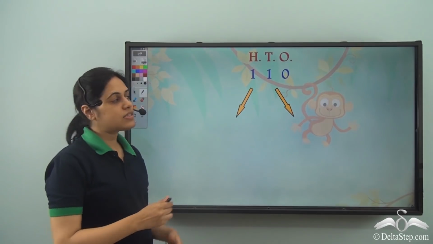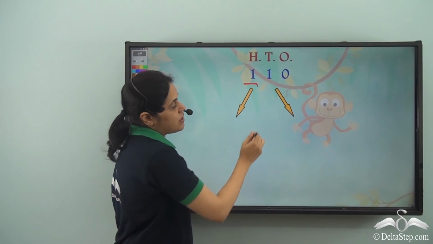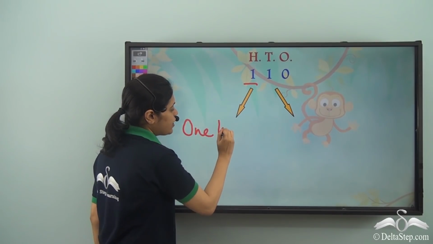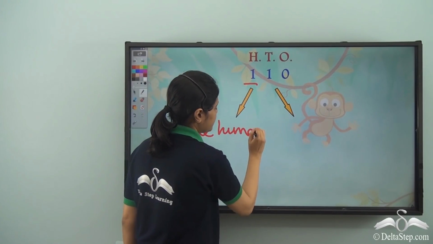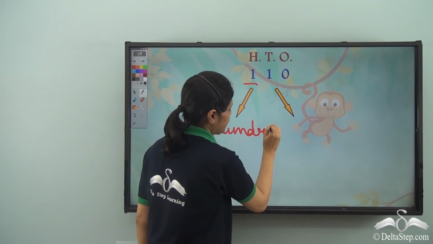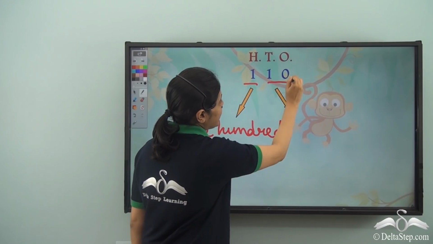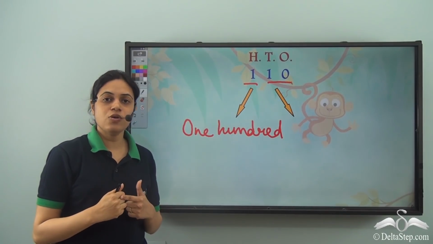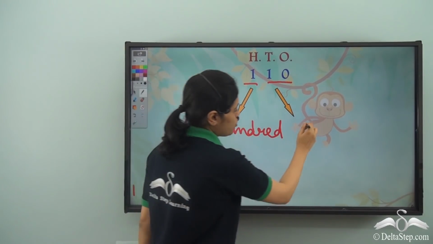Now what is this? First, I write the number name from the hundreds digit. So 100. And then tens and ones digit together make 10.